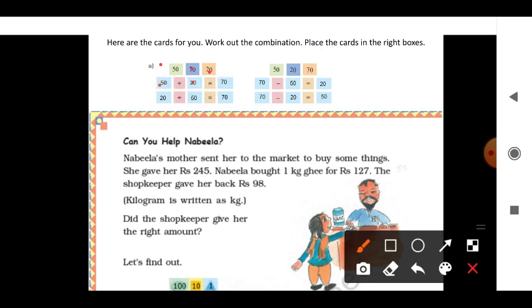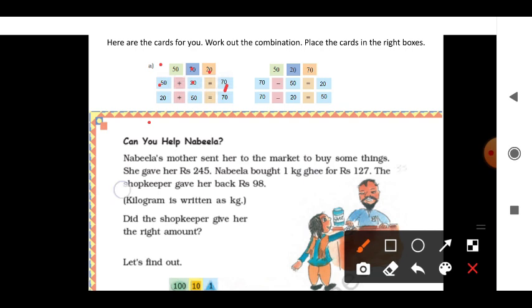If you add 50 plus 20, you will get 70. By using the 50 card and the 20 card, if you add, you will get the 70 card. 20 card and 50 card again, if you add, you will get the 70 card. So like that, 70 minus 50 is 20, 70 minus 20 is 50. So you can arrange like that by using three cards. You can do it in addition also, and in subtraction also.